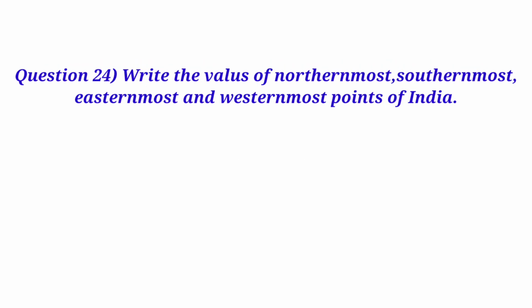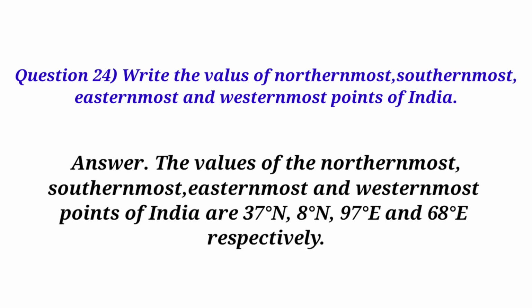Write the values of northernmost, southernmost, easternmost and westernmost points of India. Answer. The values of the northernmost, southernmost, easternmost and westernmost points of India are 37 degrees north, 8 degrees north, 97 degrees east and 68 degrees east respectively.